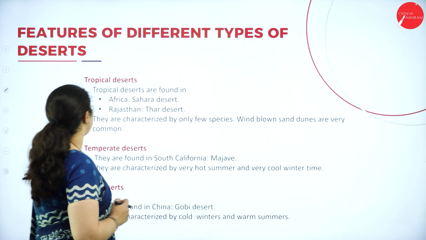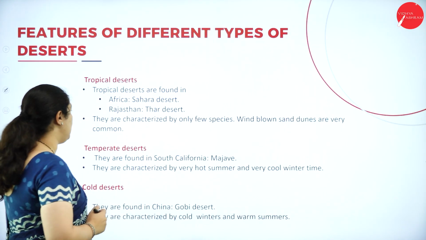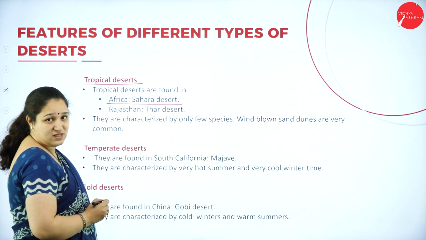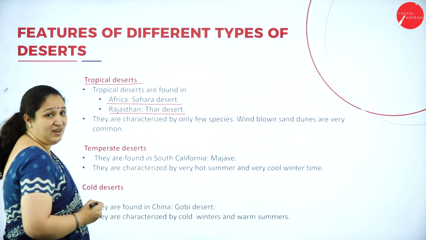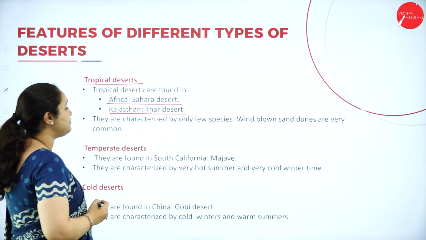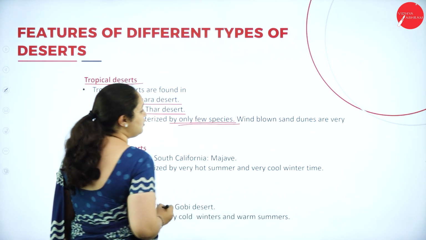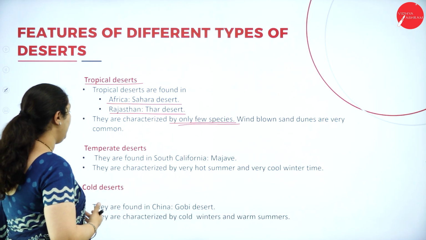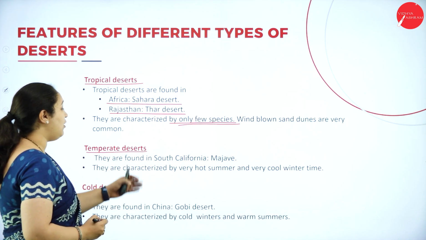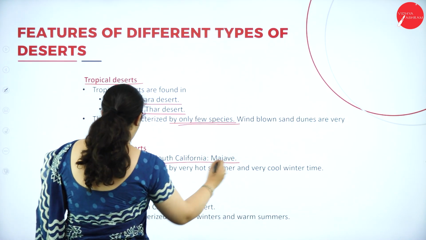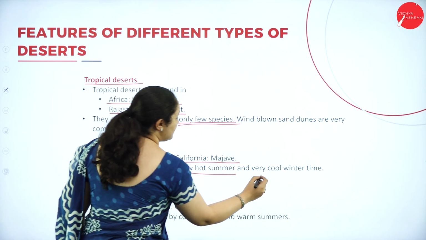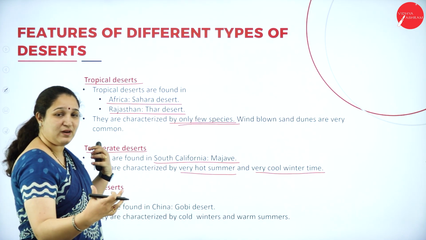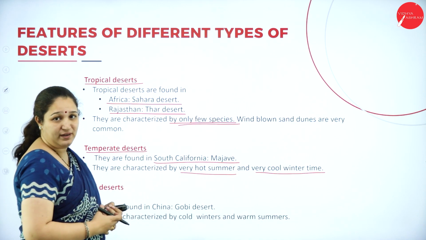Here are the features of the different types of deserts. The tropical deserts are found mainly in Africa, that is the Sahara Desert, and in Rajasthan, the Thar Desert. They are characterized by only very few species. Wind-blown sand dunes are very common here, and the climate is very hot. The temperate deserts are found in South California, and they are characterized by very hot summers and very cold winters. So they have two extreme climatic conditions.